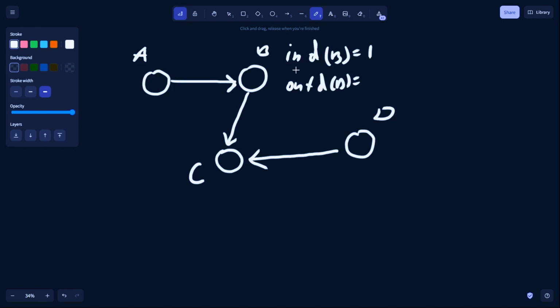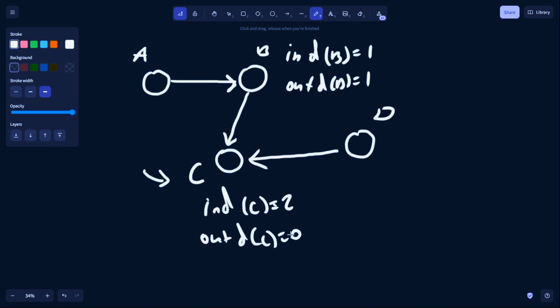is equal to 1. And for example, for C, there are two edges that come into C. The in degree of C is 2. And there are no edges that come out of C, so the out degree of C is 0. Okay, this is enough in order to solve this problem. Let's now see how we can solve it.